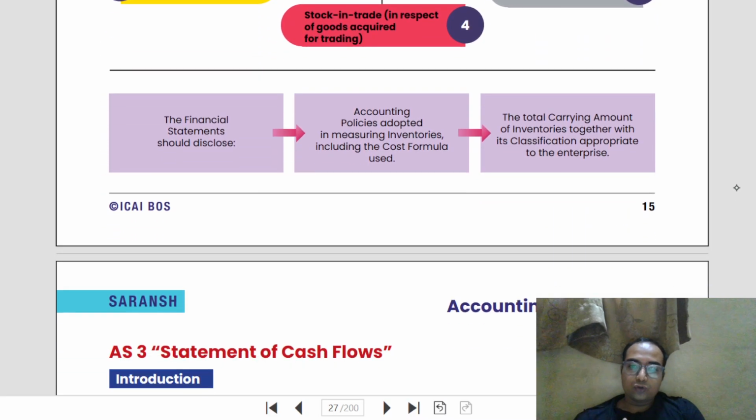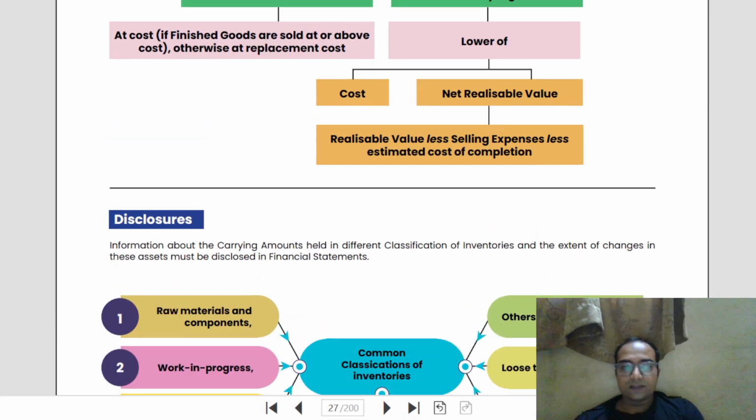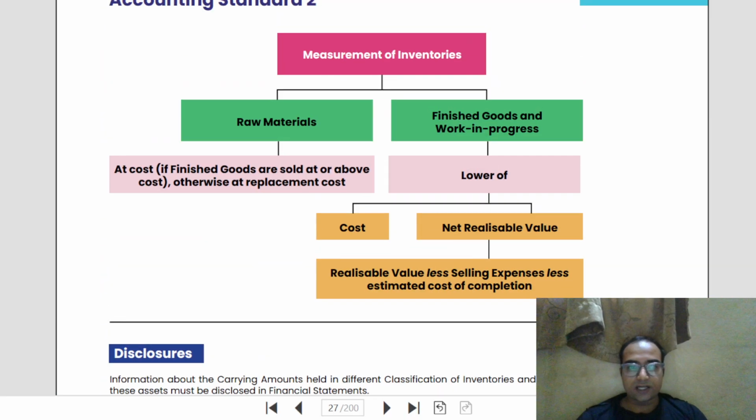Right. So, this was all about Accounting Standard 2, Inventories.